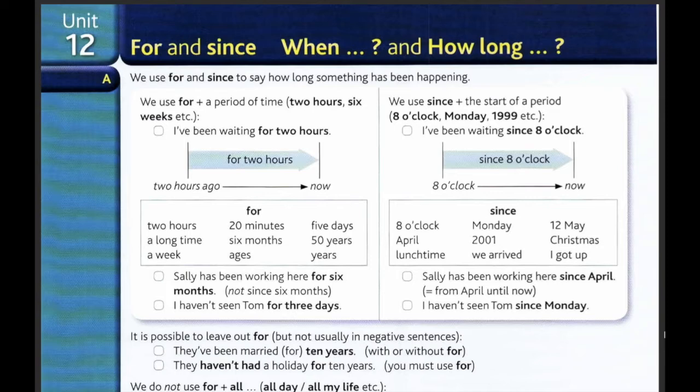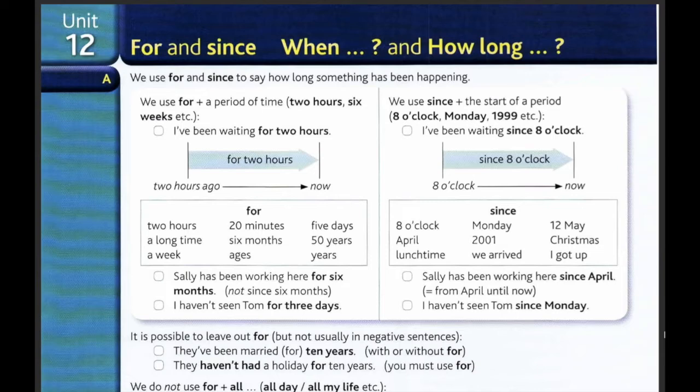Both sentences tell you the total duration of something, but for expresses the total time of the action, and since expresses the beginning of the action.